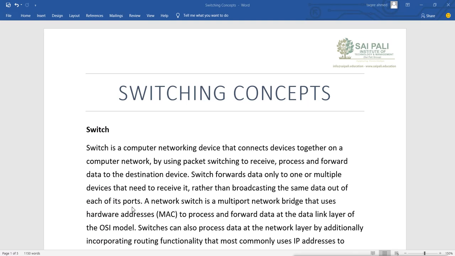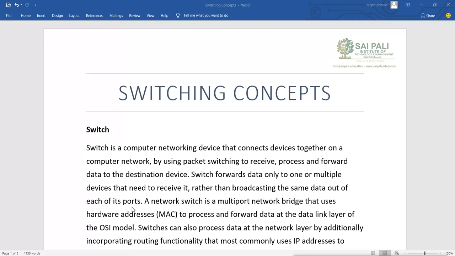Why does it work on the data link layer? Because it can process only up to the data link layer. When a packet comes to the switch, it can open the packet only up to the physical layer and the data link layer. It cannot open the packet up to the network layer. On the network layer of the OSI model, we have the information about IP addresses. So switches don't understand and don't read any IP addresses.